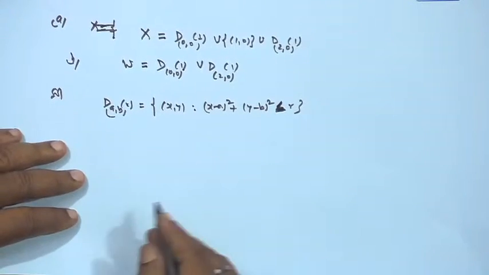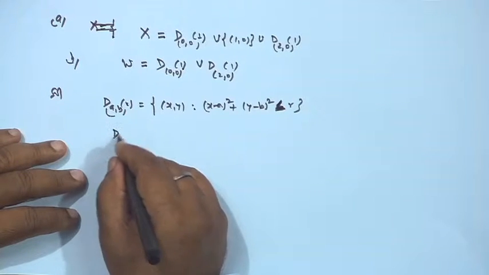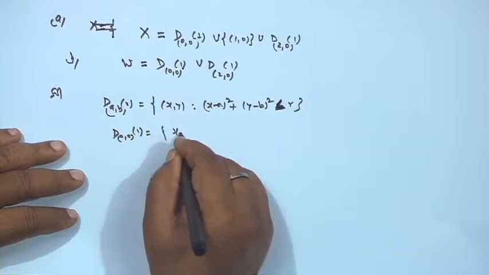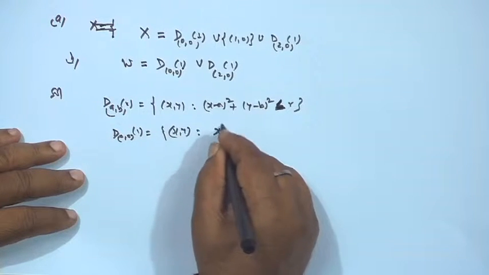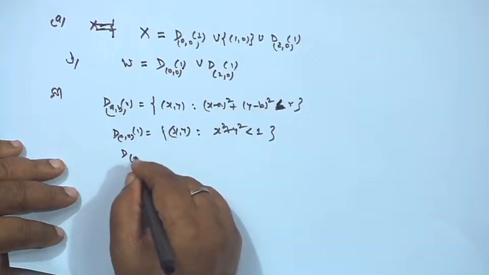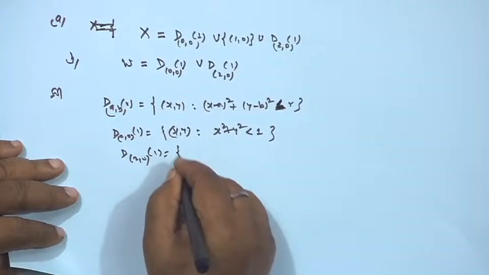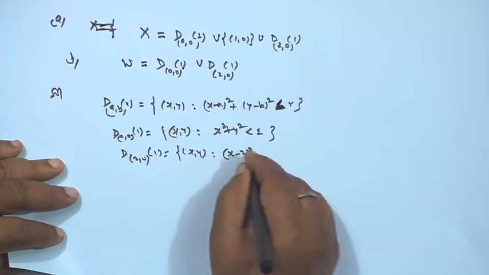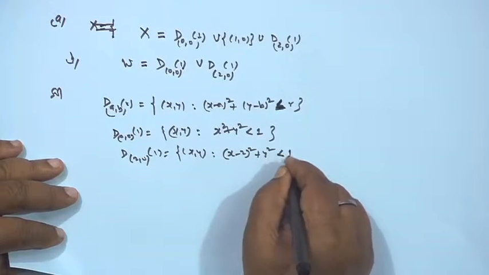Okay. So, if we take D(0,0;1), then D(0,0;1) is the set of all (x, y) such that x square plus y square is strictly less than 1, while D(2,0;1) is the set of all (x, y) such that (x minus 2) whole square plus y square is strictly less than 1.